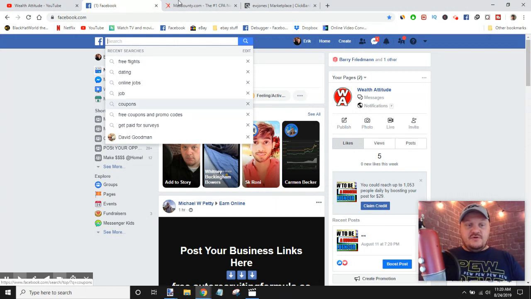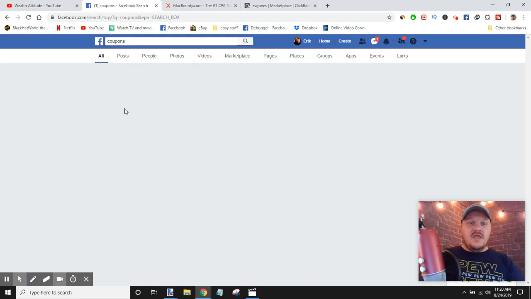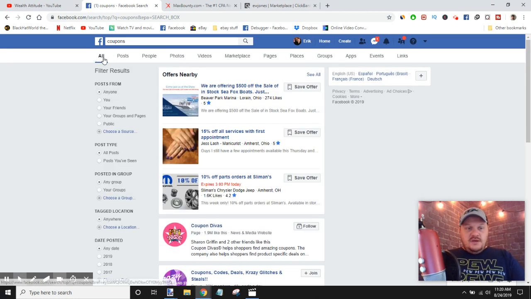We're going to start with coupons, right? So we're going to do a search on coupons. Basically, these top posts right here, or this top tabs, you got all posts, people, photos, and so on. It's basically collecting all the posts and anything that has anything to do with coupons, and it's putting it in one easy thing for you to find.